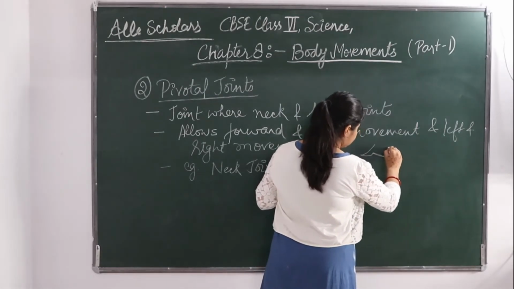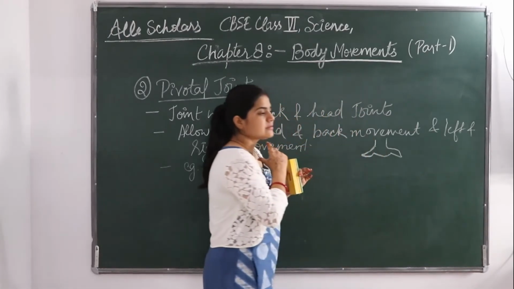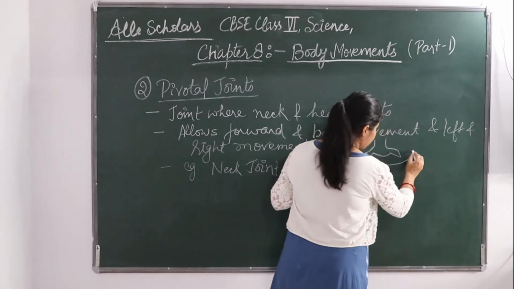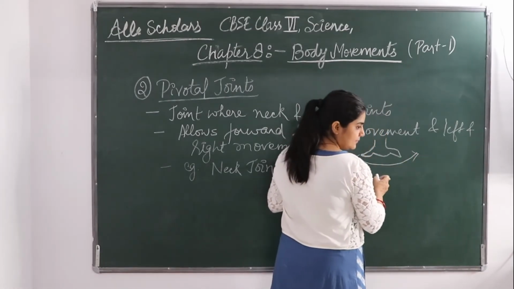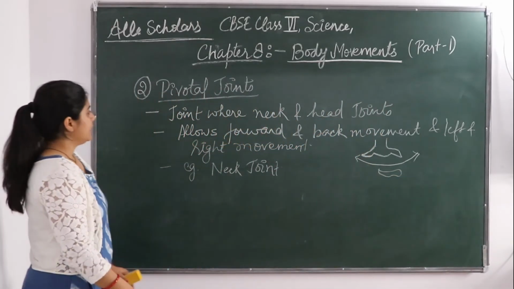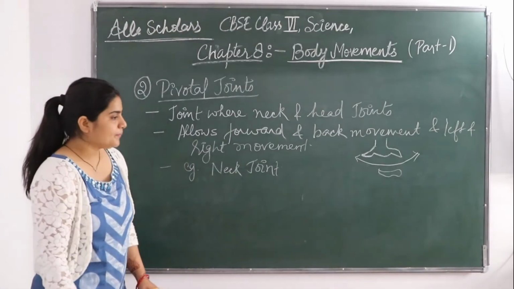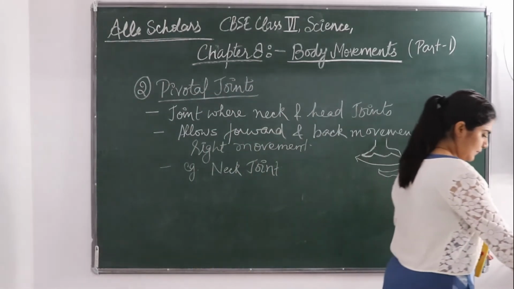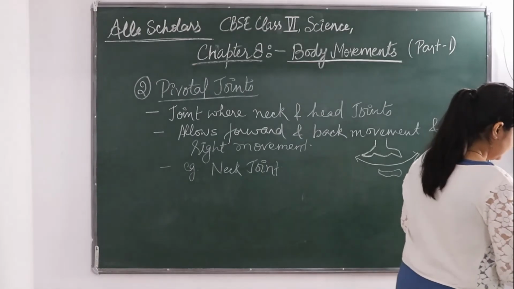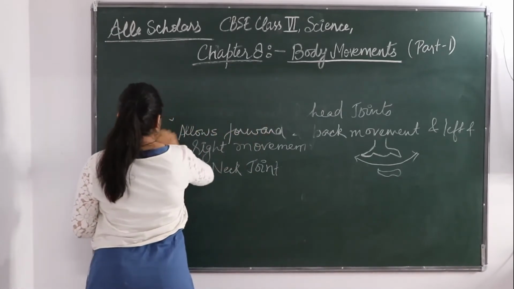If you are going to see, it is somewhat like this. So this is here the structure. This is a joint. So somewhat like this. This is the pivotal joint. Okay. So the third one is the hinge joint. Third is hinge joint.